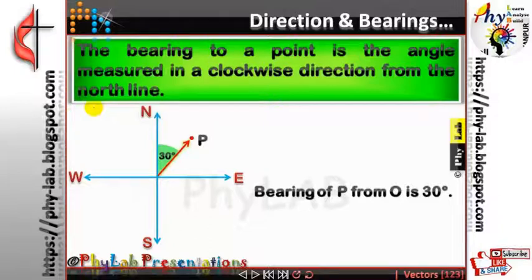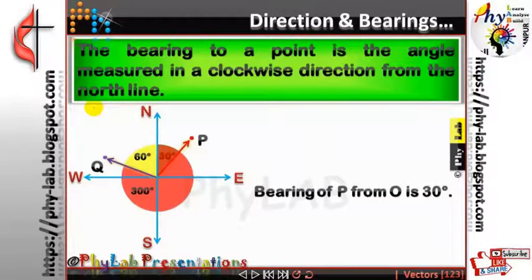Clockwise. ठीक है? So the bearing of point P is 30 degree from the north line. In which direction are we measuring? In the clockwise direction. So what will be the bearing of point Q now? What angle was it making? It was earlier making an angle of 60 degree. In the clockwise direction you have to measure the angle. So once you measure this angle in the clockwise direction, how much will it be? 300 degree. So the bearing of Q will be 300 degree.